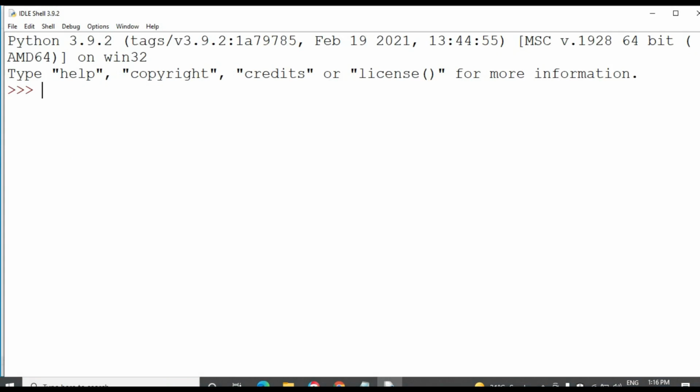We can't create a Python function without the def keyword. The def keyword is mandatory to create a Python function. Without the def keyword, the function will not be executed.